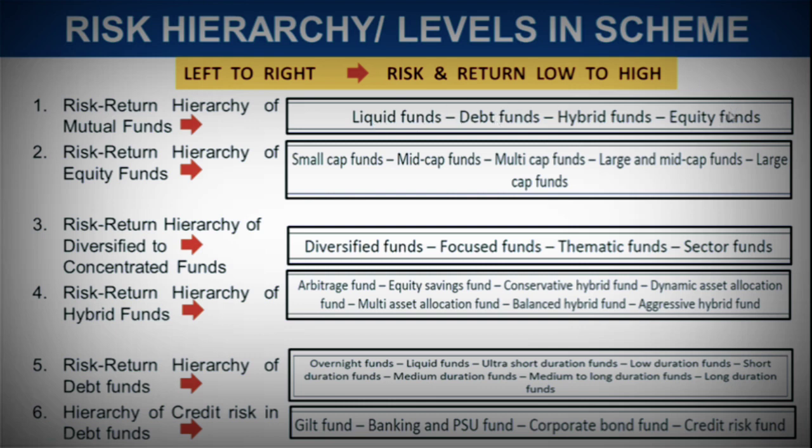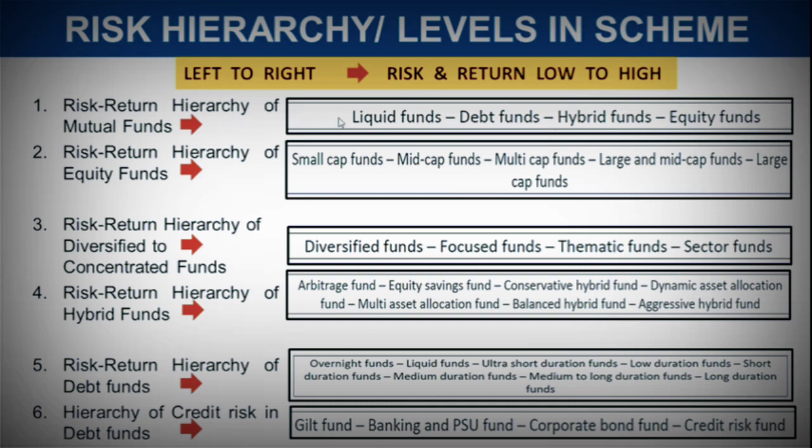From left to right, risk and return would be low to high. The ones on the left are the ones having the lowest risk and would be providing the lowest return. The ones on the right side of this chart have the highest risk and you can expect the highest return percentage from them.